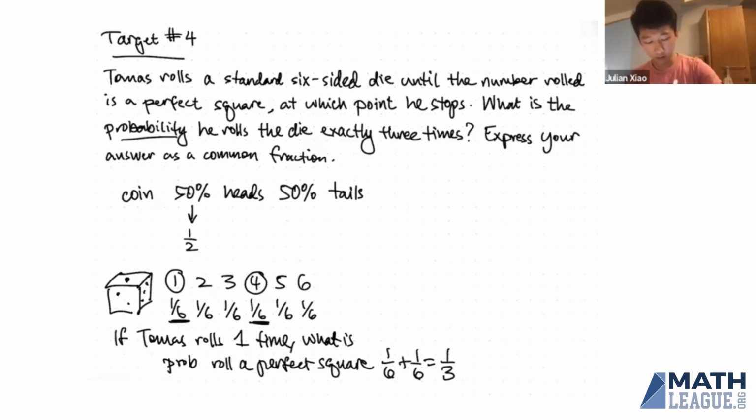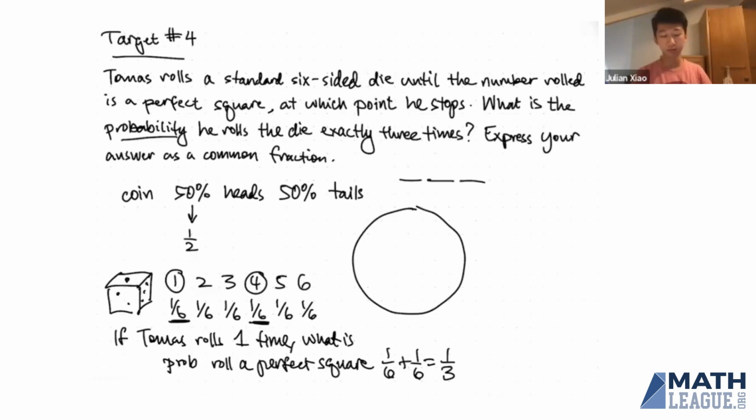So for example, one way I like to do this is by using a pie chart. That's a pretty terrible circle. Let me redraw that circle to be a little bit better. So here's a pie, and I'm going to cut up this pie. So we'll start off with the first roll. So we want Thomas to roll 3 times. We want the first 2 times to be not a perfect square. So the first 2 cannot be a perfect square, and only the last roll will be a perfect square,